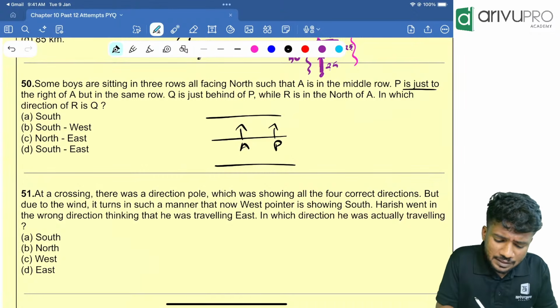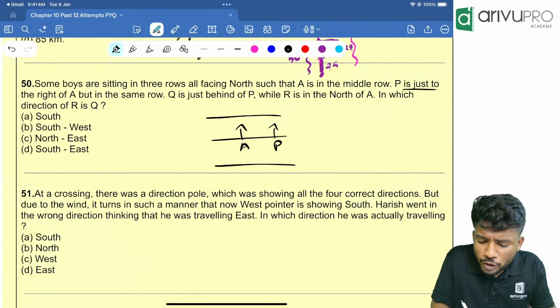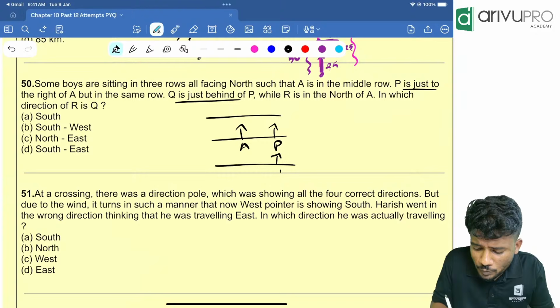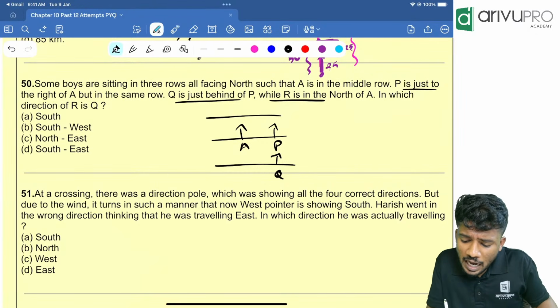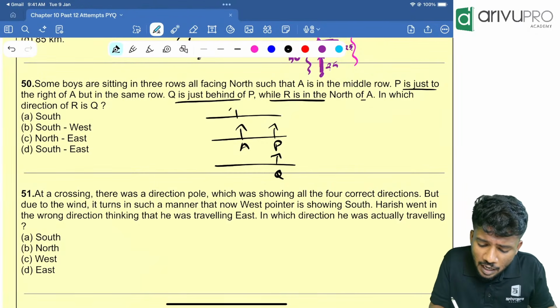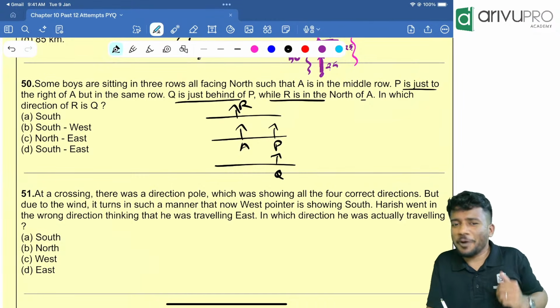Somewhere over here. Then what happens? But in the same row, Q is behind P. That means Q is over here. Then R is north of A. R is north of A means R is over here.